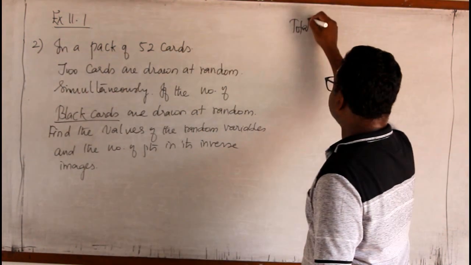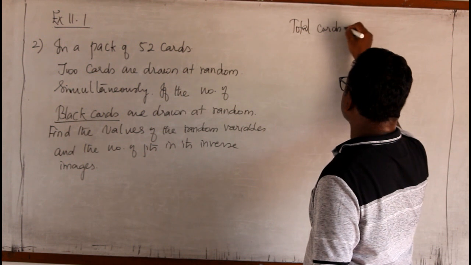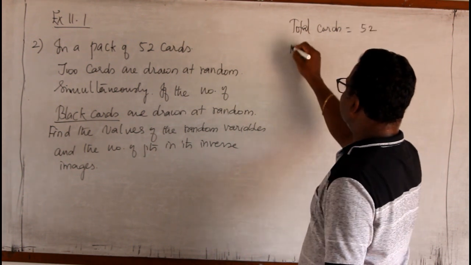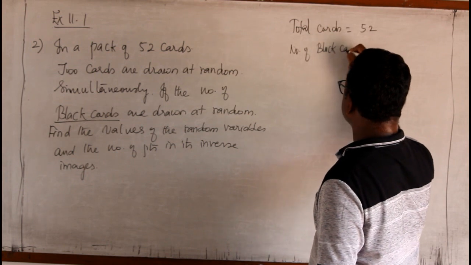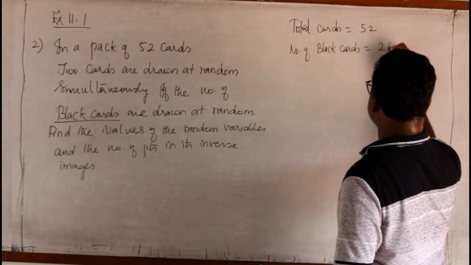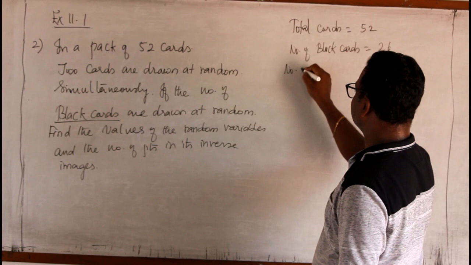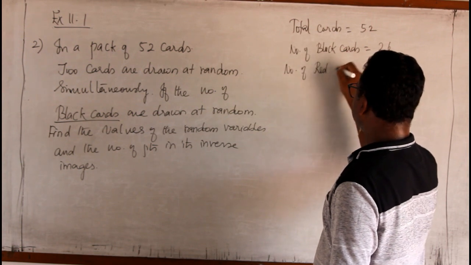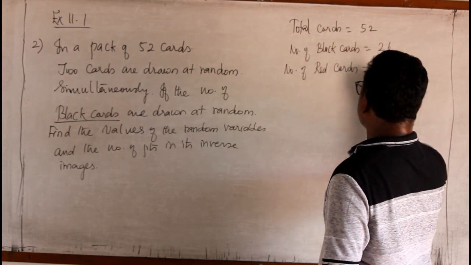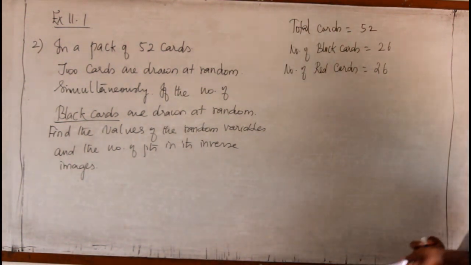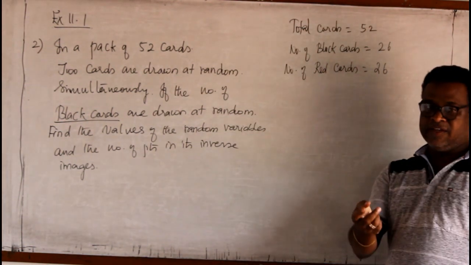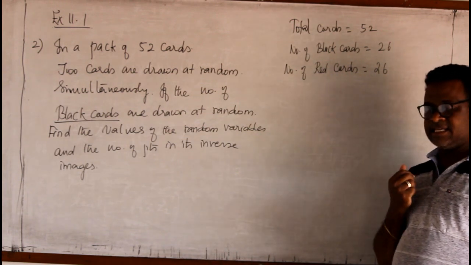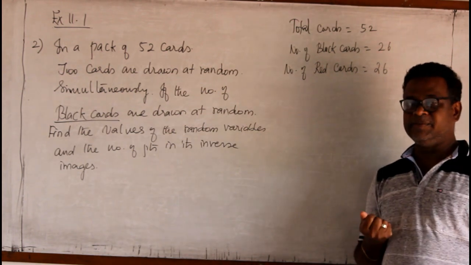There are 52 cards, of which the number of black cards is 26 and the number of red cards is another 26. I am asked to take 2 cards at random, and if the 2 cards are black, it is a success. Then what are the choices I will be getting?